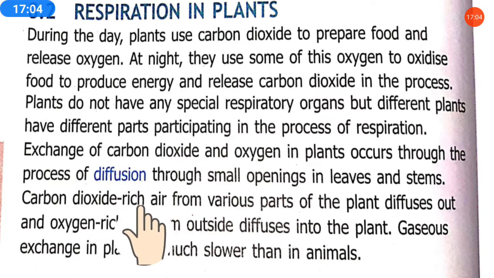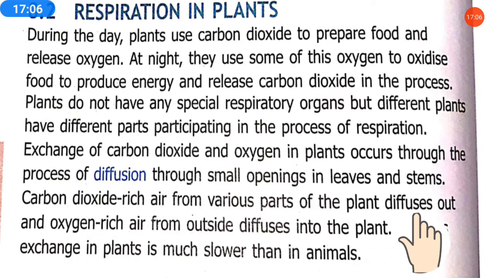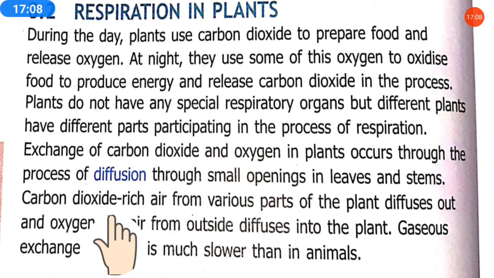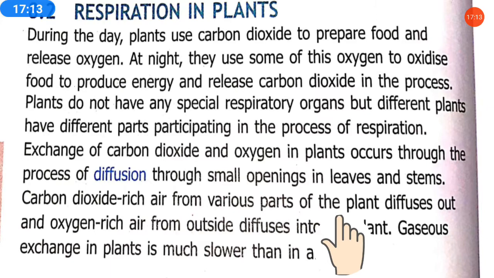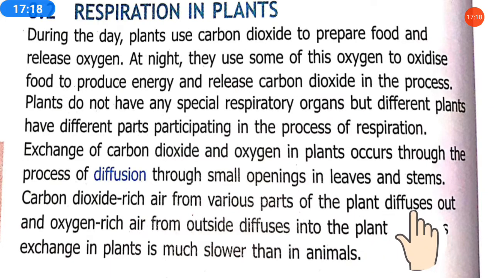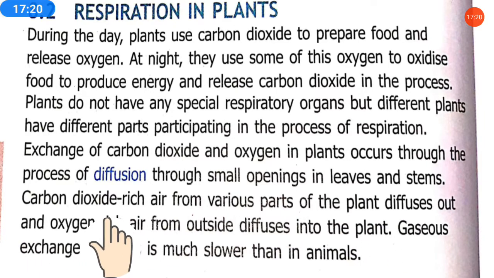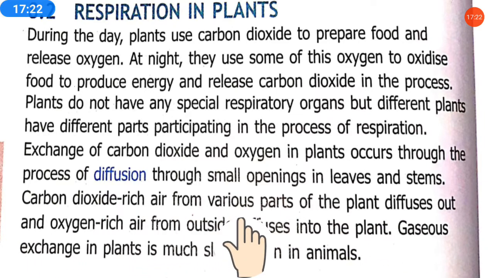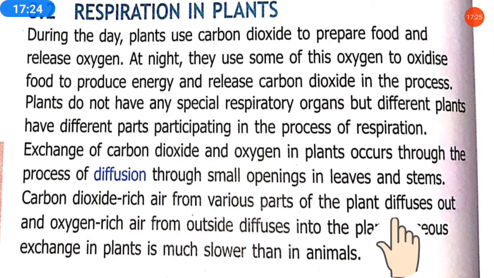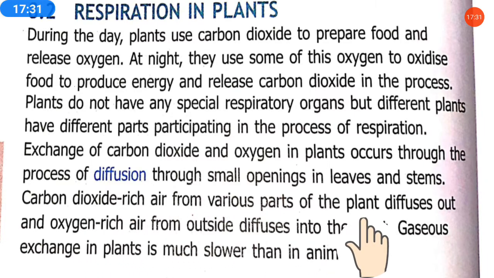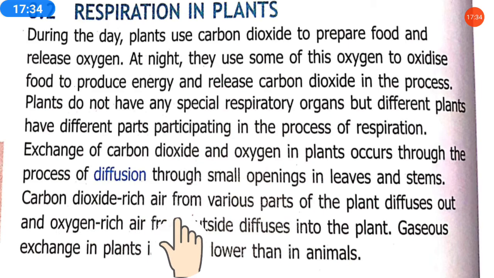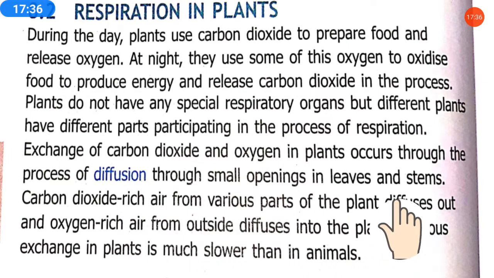Carbon dioxide rich air from various parts of the plant diffuses out of the plant, and oxygen rich air from outside diffuses into the plant. At night, carbon dioxide is going out and oxygen is coming in from the atmosphere. Gaseous exchange in plants is much slower than in animals. But what?